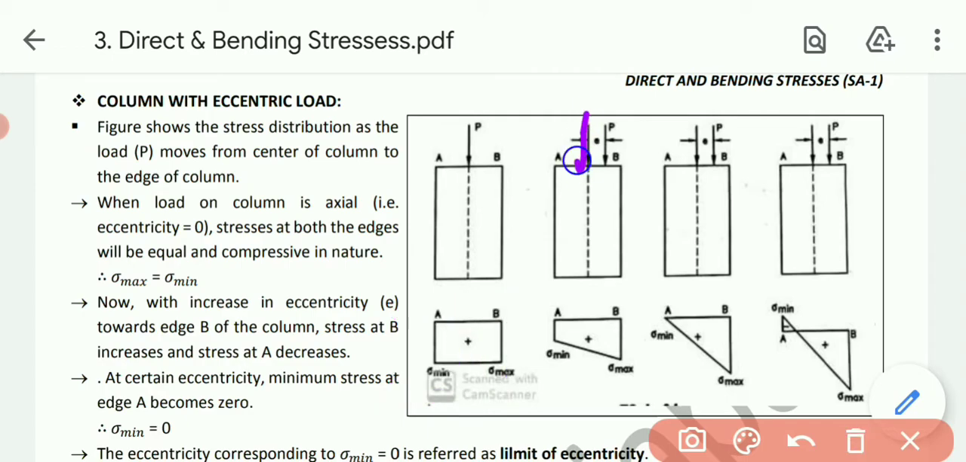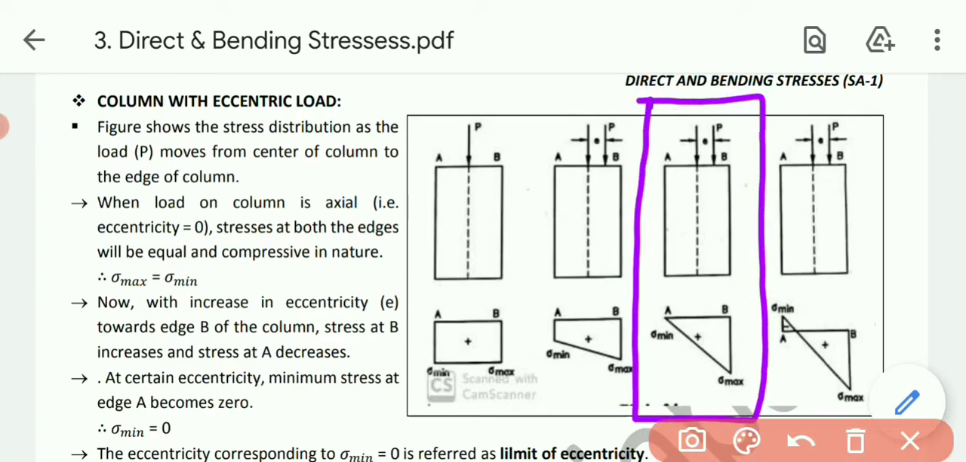Now as our force is moving towards the edge, stress at B will be increasing while stress at A will be decreasing, so the diagram will be like this. What is the conclusion? When the load starts moving from the neutral axis towards the edge, sigma maximum will be increasing while sigma minimum will be decreasing.